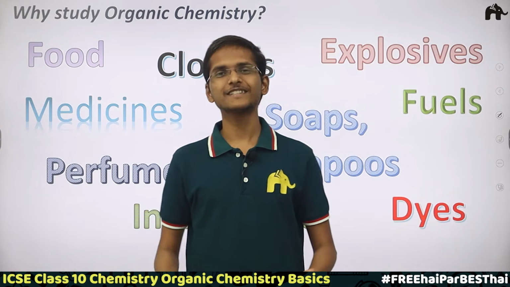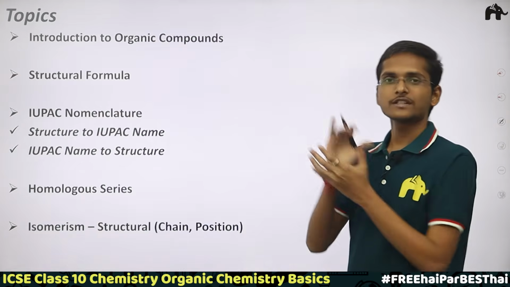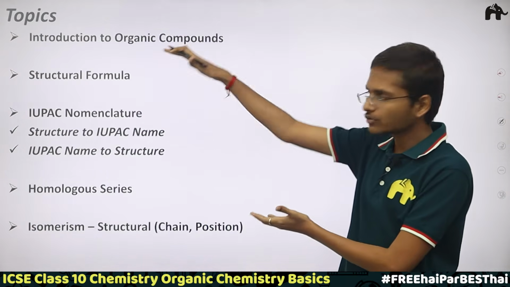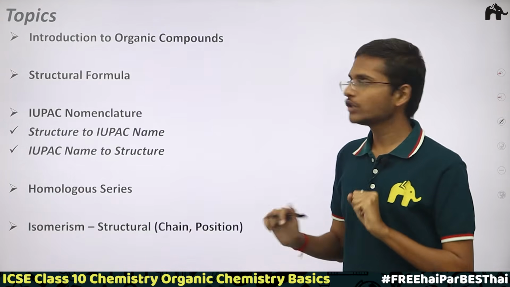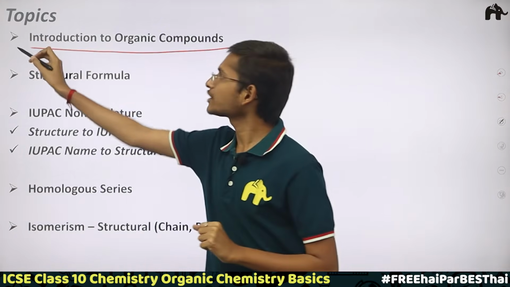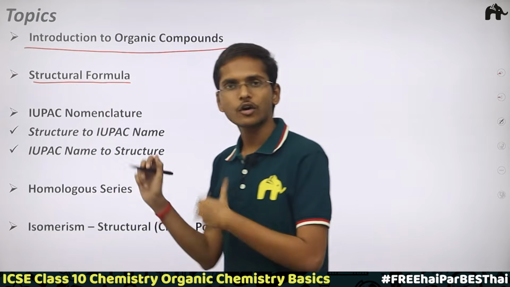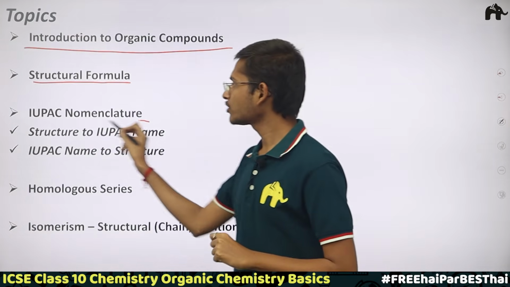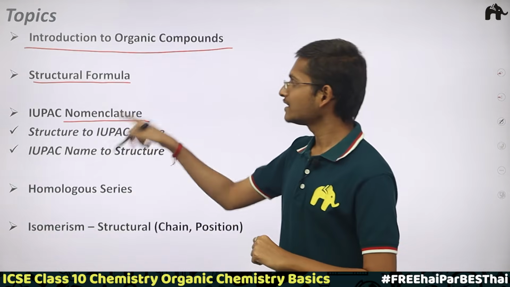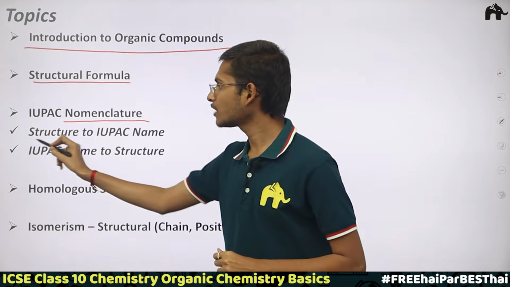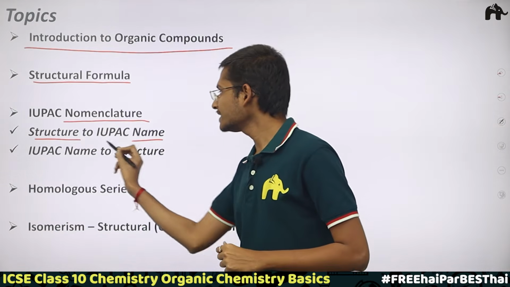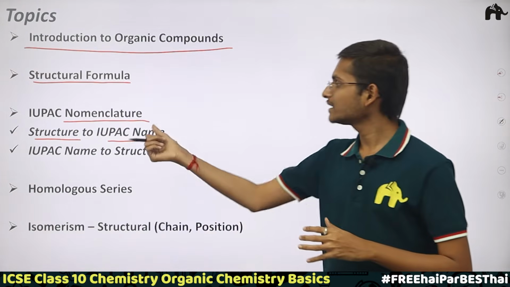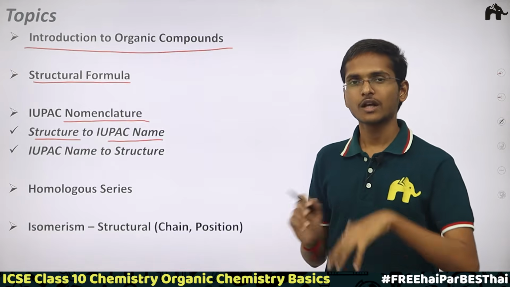So then let's start. Friends, before starting to study this chapter, I have divided this basics part into these topics. In this video we are going to see the first topic: introduction to organic compounds and structural formula, how to write a structural formula, a very basic idea of it. Then we are going to see the nomenclature part, and here we will see how to write the IUPAC name from the structure, simply seeing the rules for writing the name from the structure.